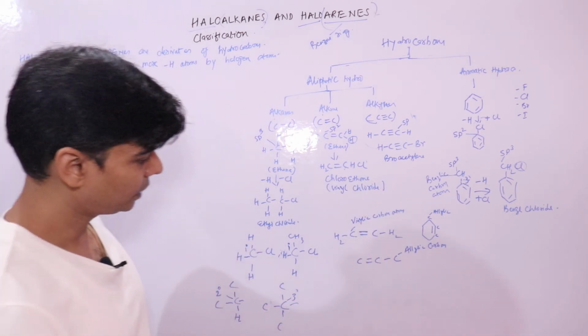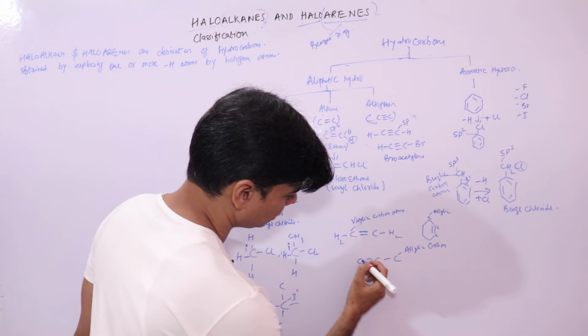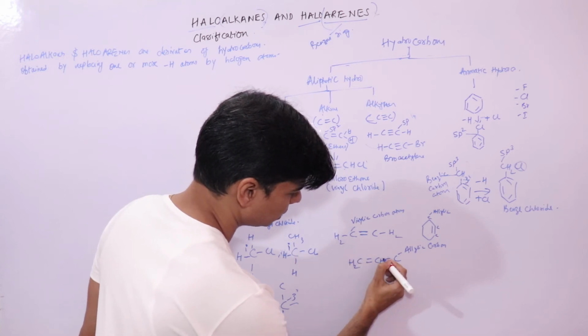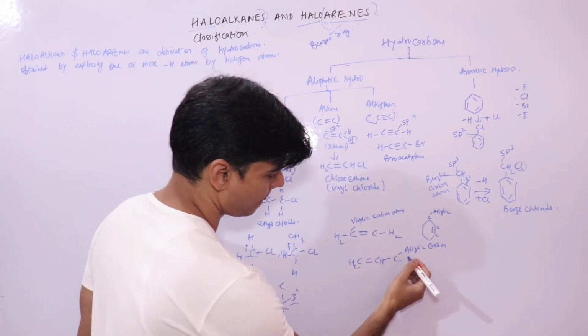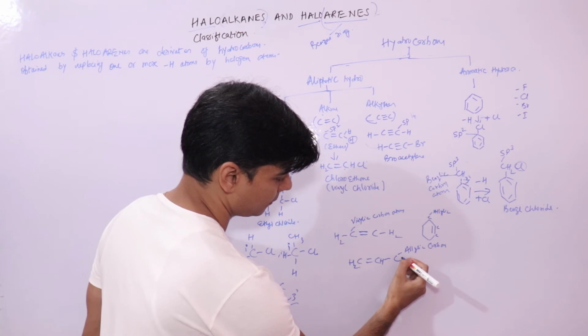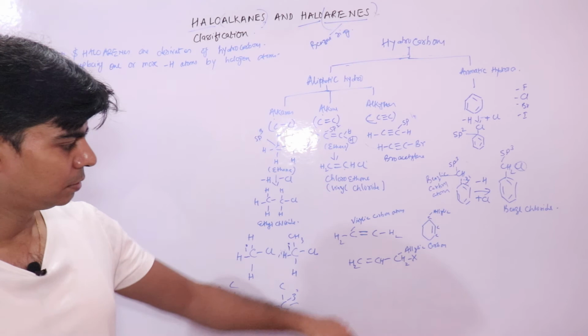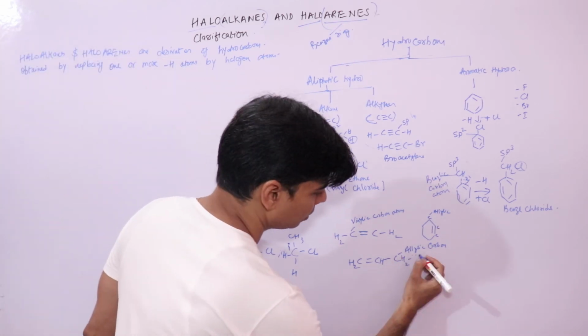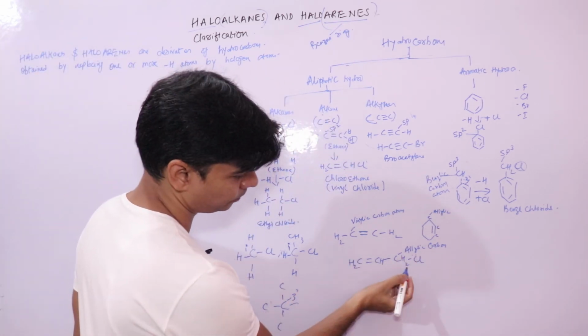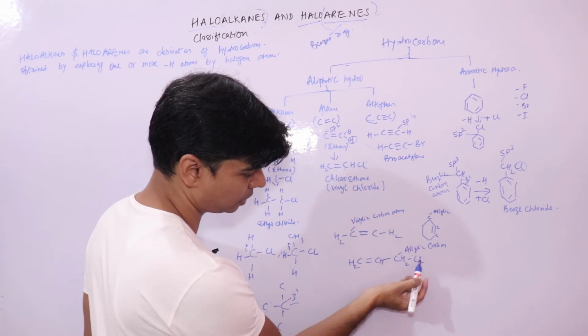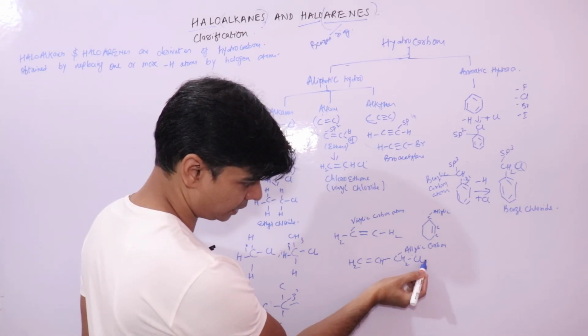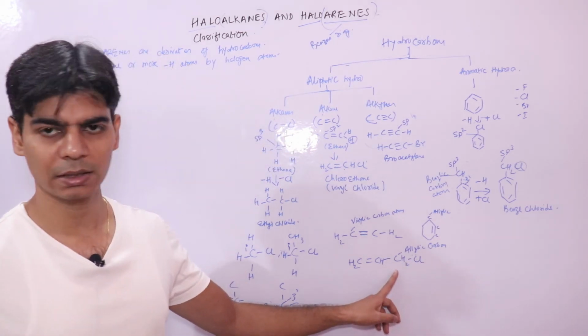Now if we talk about this, say CH2X, right? CH2Cl. This is your allyl system. Here, this is your allylic carbon. The halogen atom is directly attached to an allylic carbon.